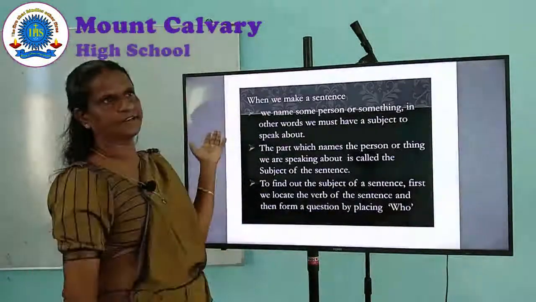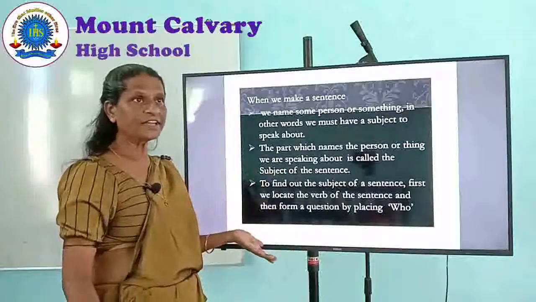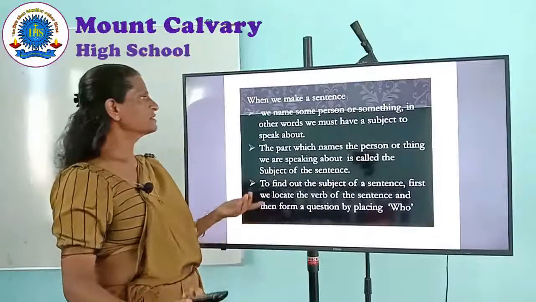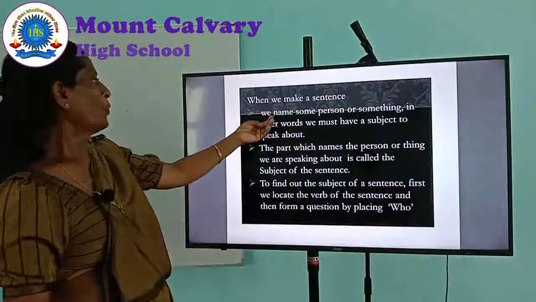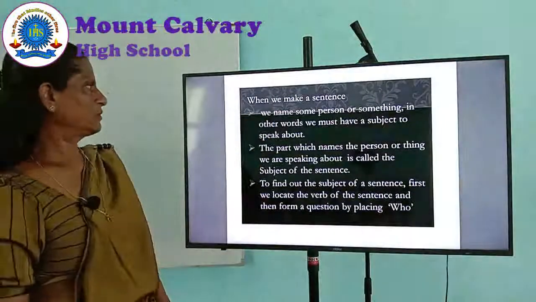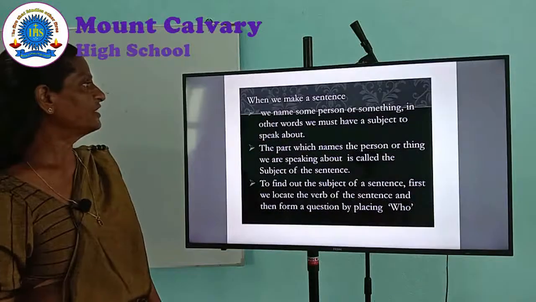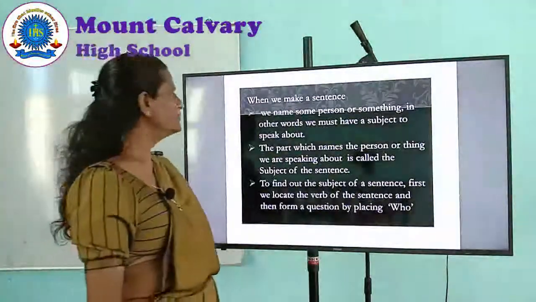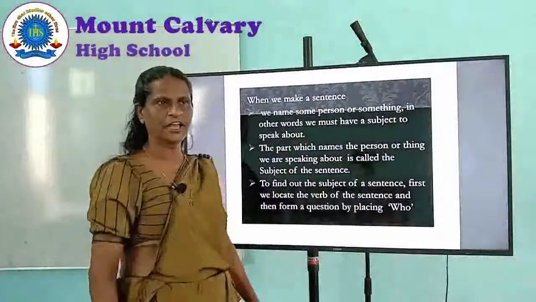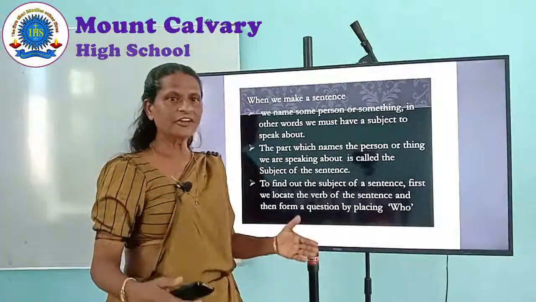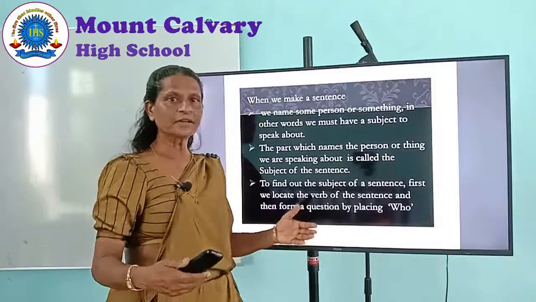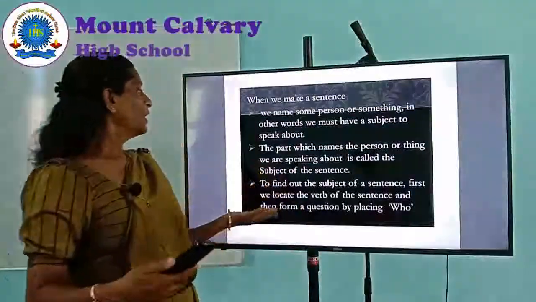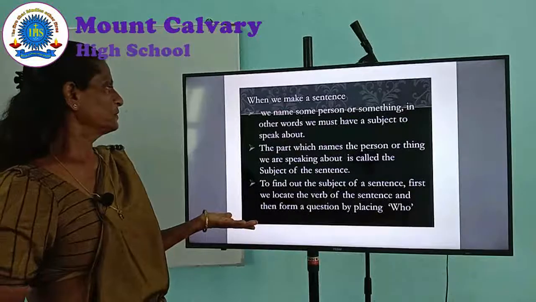When we write or make a sentence, we name some person or something. In other words, we must have a subject to speak about.